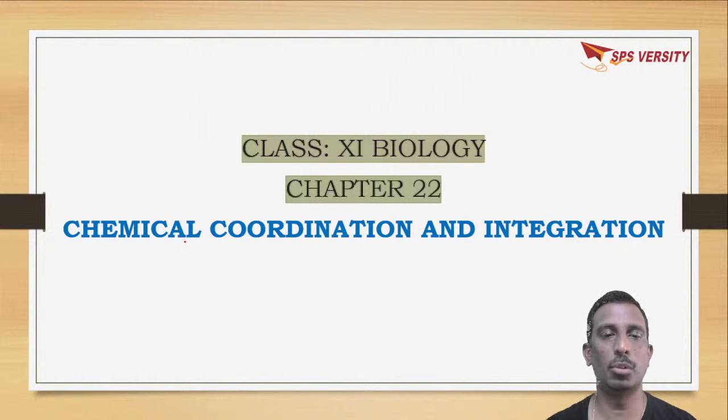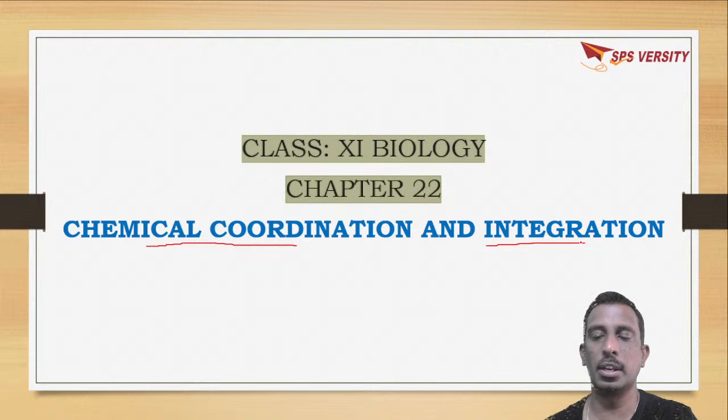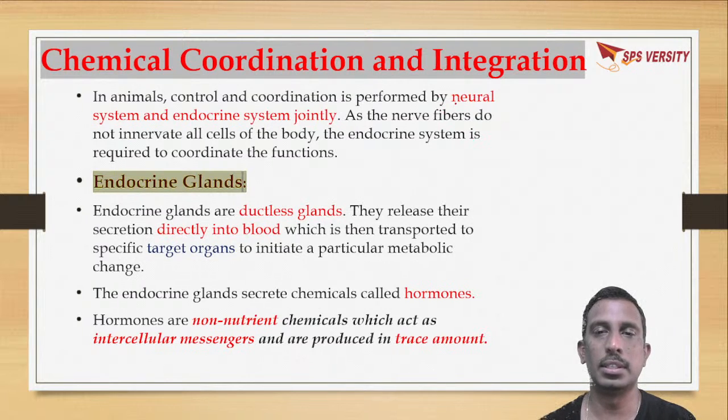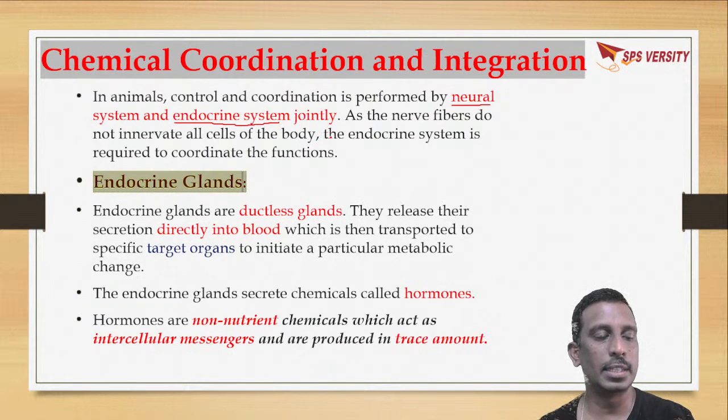Today we are going to deal with chemical coordination and integration. So what is this chemical coordination and integration? In animals, coordination is generally brought about majorly by the neural system as well as by the endocrine system. This endocrine system, jointly along with the neural system, performs control and coordination.